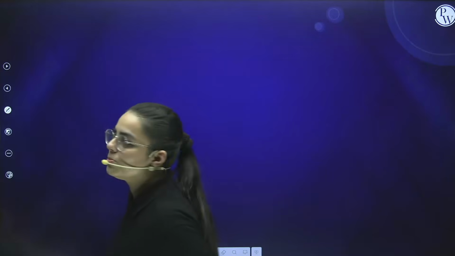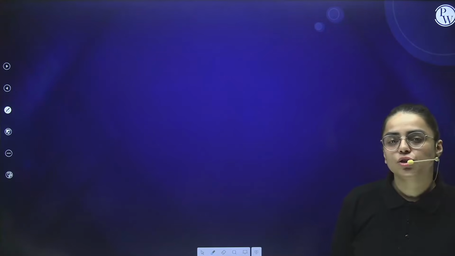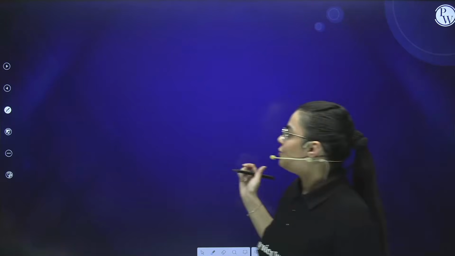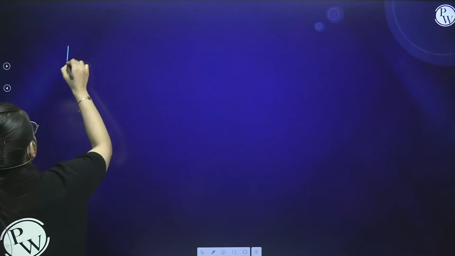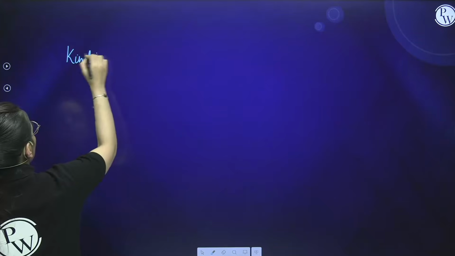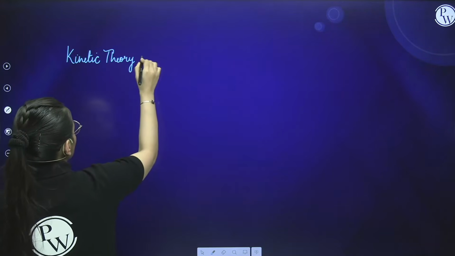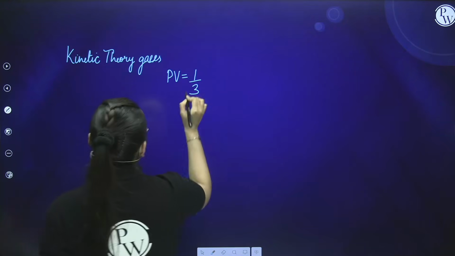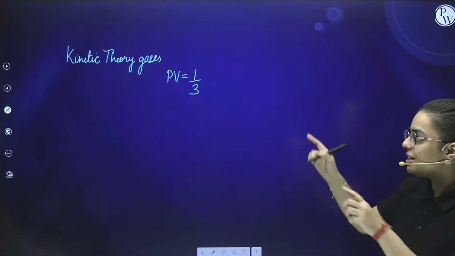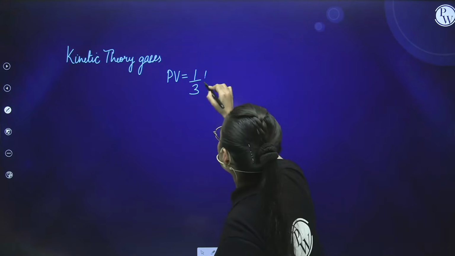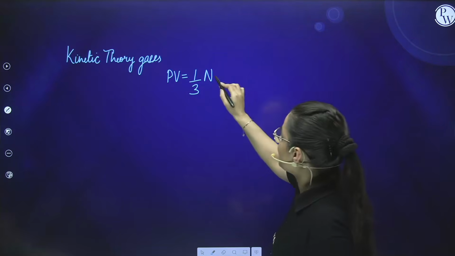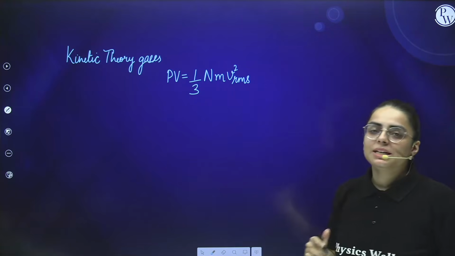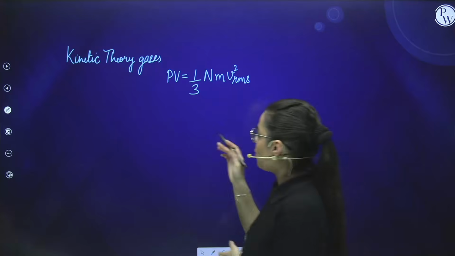Now students, comes the calculation for the kinetic theory of gases. As we have done in the ideal gas equation, the formula was PV equals nRT. Now, for the kinetic gas equation or kinetic theory of gases, I would say PV basically equals 1 by 3. There we used to say PV equals nRT. Here we are going to say PV equals 1 by 3 N, that means number of molecules, into m, that is the mass, into v square rms, that is the root mean square velocity. Clear? Let us write all of these things here.